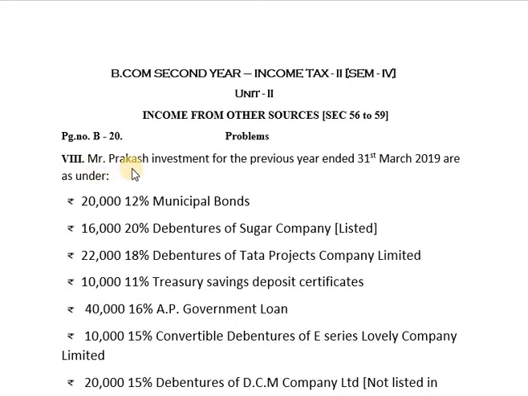Here is the question. Mr. Prakash, investments for the previous year ended 31st March 2019 are as under. Rupees 20,000 12% municipal bonds, rupees 16,000 20% debentures of Sugar Company Listed, rupees 22,000 18% debentures of Tata Projects Company Limited, rupees 10,000 11% Treasury Saving Deposit Certificates, rupees 40,000 16% AP Government Loan, rupees 10,000 15% Convertible Debentures of E-Series, Lovely Company Limited, rupees 20,000 15% debentures of DCM Company Limited not listed in stock exchange.